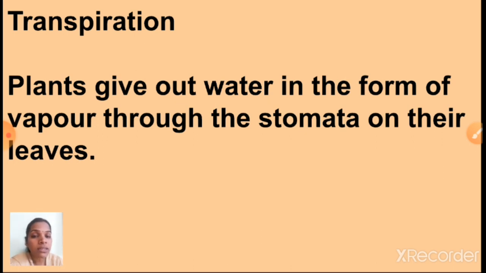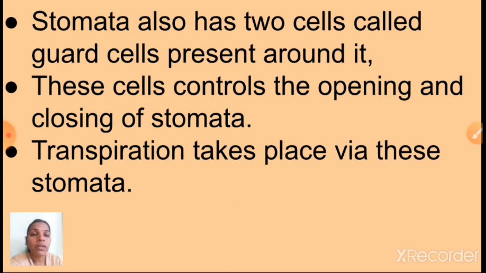It is present on the lower and upper side of the leaves. It is very minute, we can't see it with the naked eye, we can see it with the help of a microscope. So through the hole, that means through the stomata, water is released in the form of vapor. That process is called what? Transpiration.